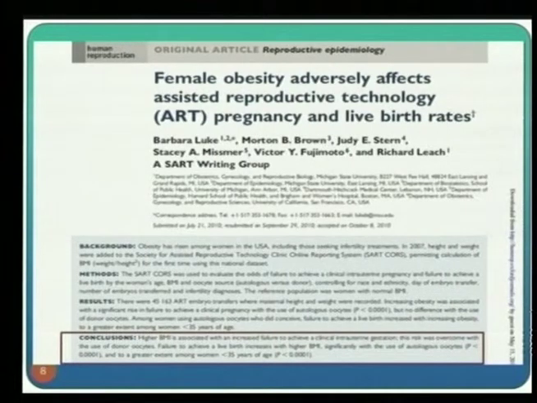In this very interesting paper by Luke, it was demonstrated that in obese women and PCO women, independently of each other, the oocyte volume was smaller than in lean patients. Actually, what they did was measure the full diameter of the oocytes.